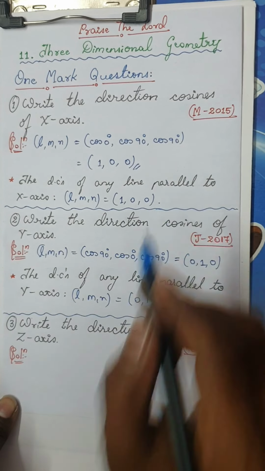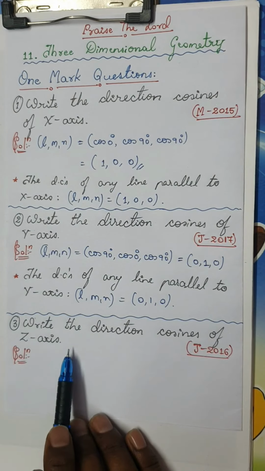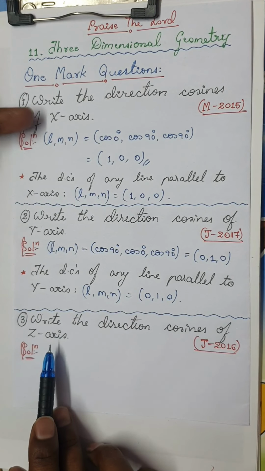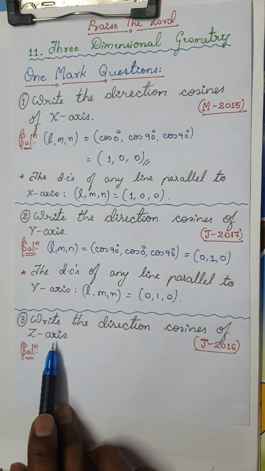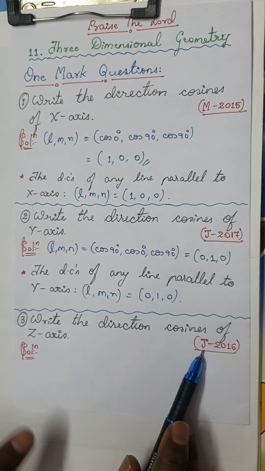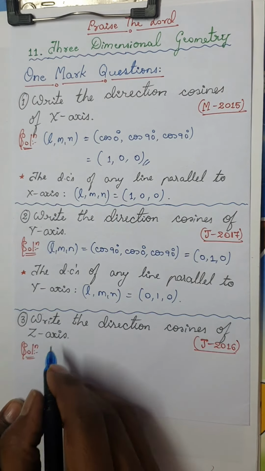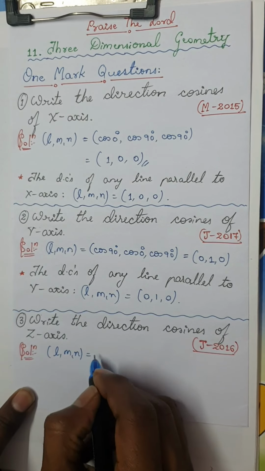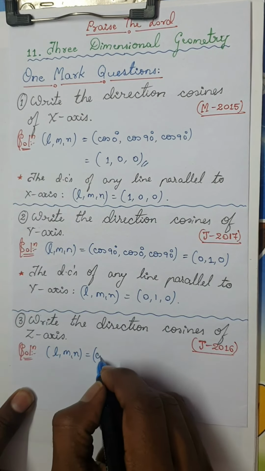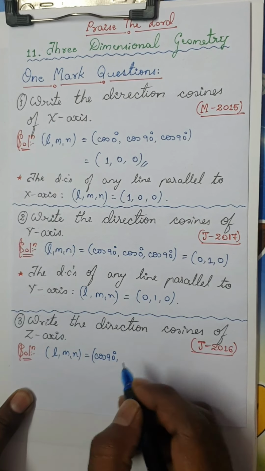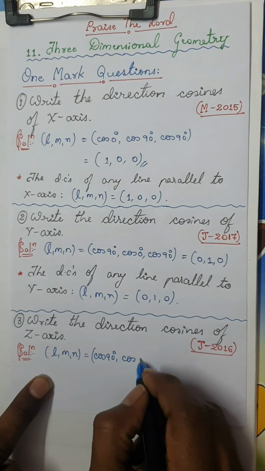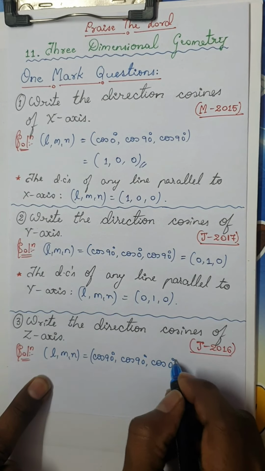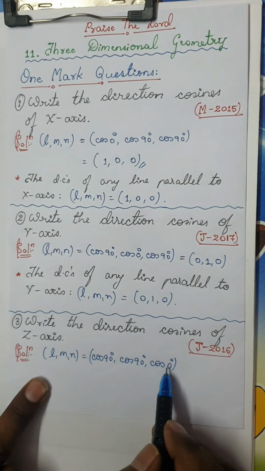Is it clear? So going on to the third one, write the direction cosines of z-axis. So x is asked, y is also asked, and z-axis DCs are also asked. This was in July 2016. So what are the direction cosines of z-axis? l, m, n is equal to: the z-axis with the x-axis makes an angle of 90 degrees, so cos 90; with the y-axis it is cos 90; and with the z-axis the angle made is 0.